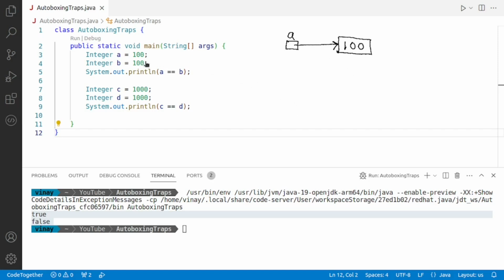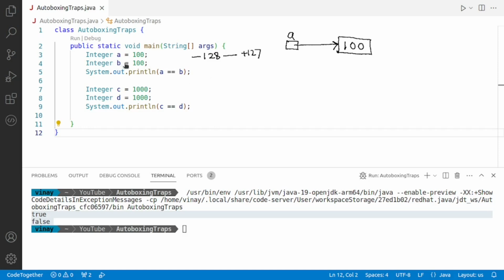When the computer reaches line number 4, where we are saying Integer b = 100, notice this value 100 is between -128 and +127. So these will use the cached values.